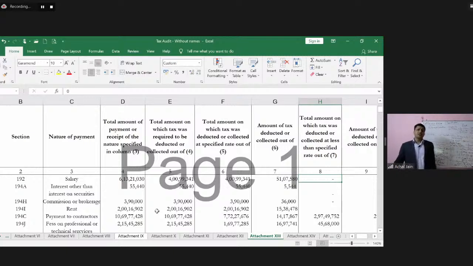And let's try to understand why. It says that for all the payments on which TDS is required to be deducted, whether those payments have been made or whether the TDS has been deducted on all of those transactions or not.